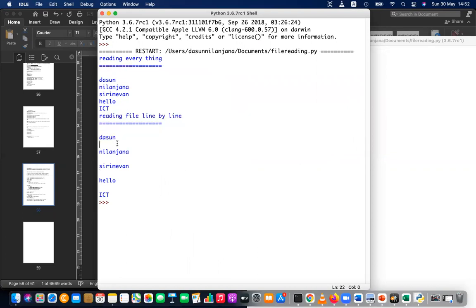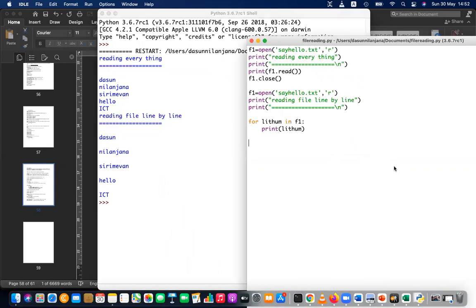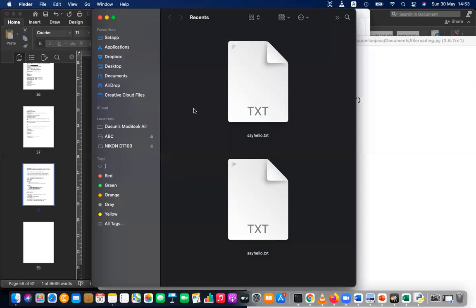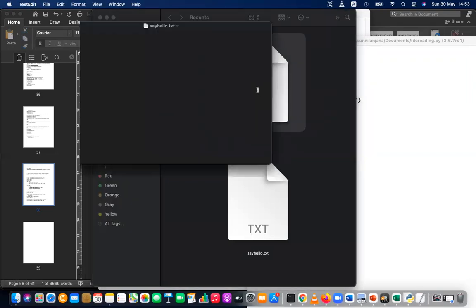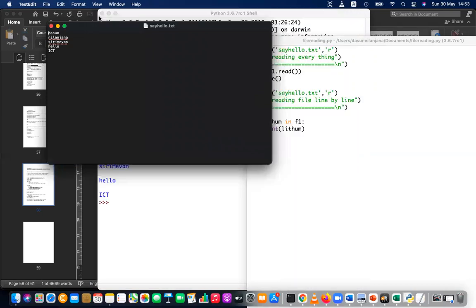Why do you have additional space? Any reason? Why do you have additional space? Dasun space, Nilanjana space, Sirimevan space, hello space, ICT. Why? What's the reason? Any reason? No idea. Right, in this say hello.txt.